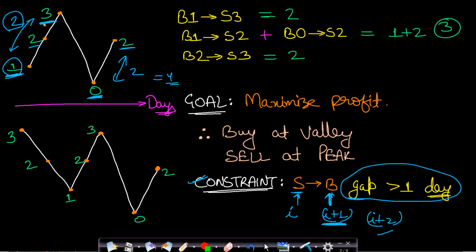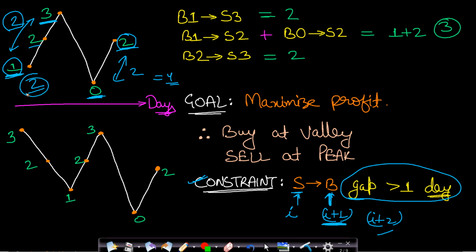Now if you sold the stock on this day 3, then you cannot buy it on day 4. So you will have to buy on this day 5 or on further days. But you can see that buying on day 5 will give you no profit, since you will not have any other day to sell this stock. So buying is not an option here. So in this case the profit will come out to be 2.